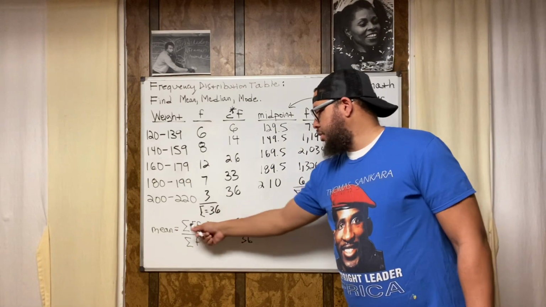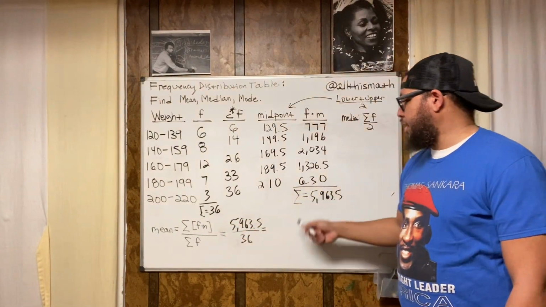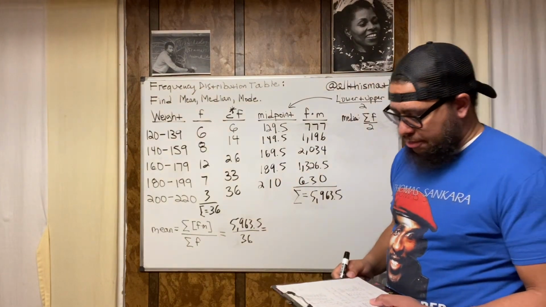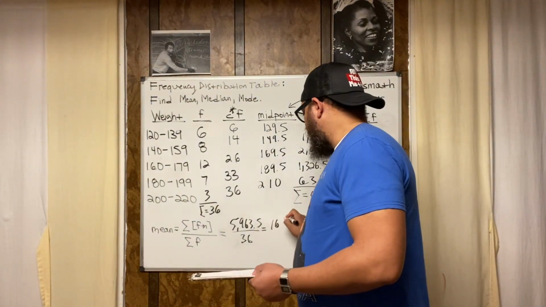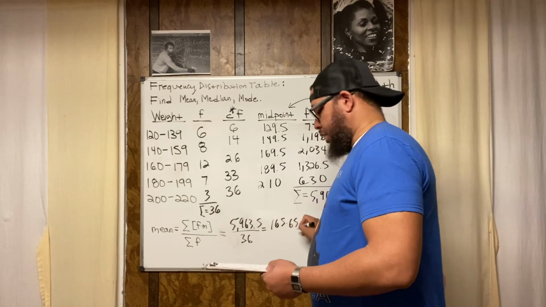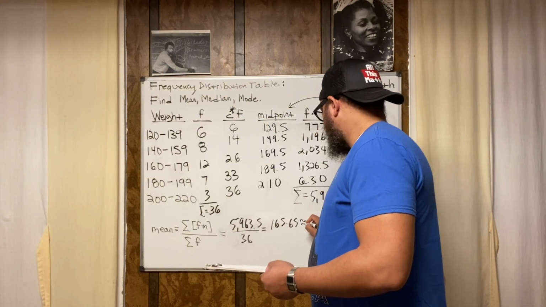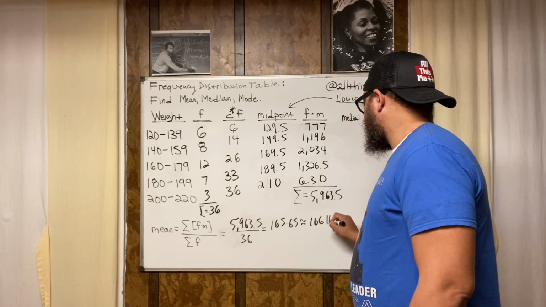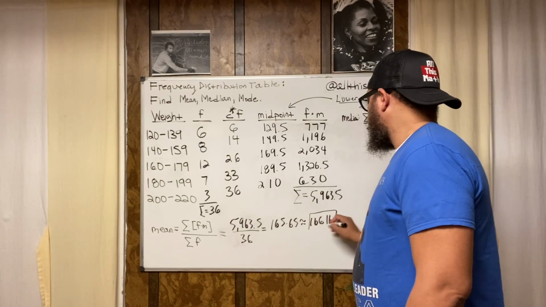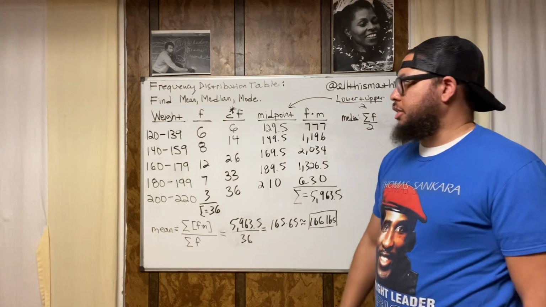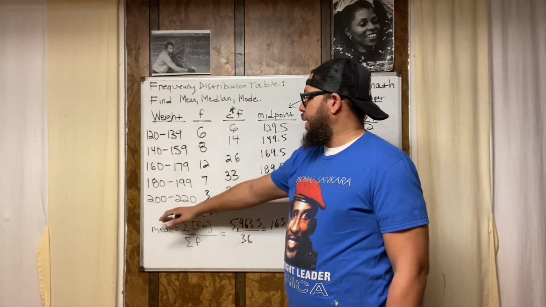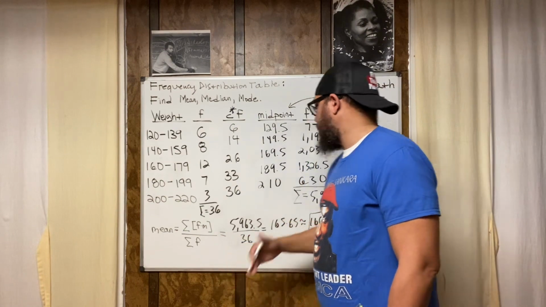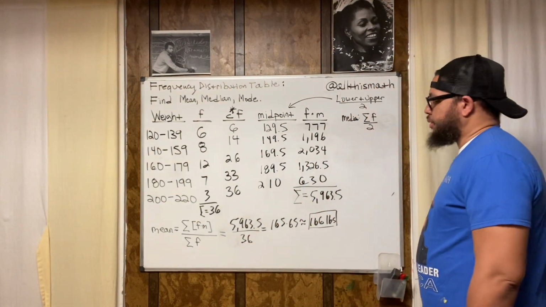Because this and this are the same thing. So now we got 165.65, which is roughly, if we round, we're going to round this up to 166 pounds. So that's the mean weight out of these weight classes and out of the frequency of people that are in each of these weight classes. The mean weight is 166 pounds.